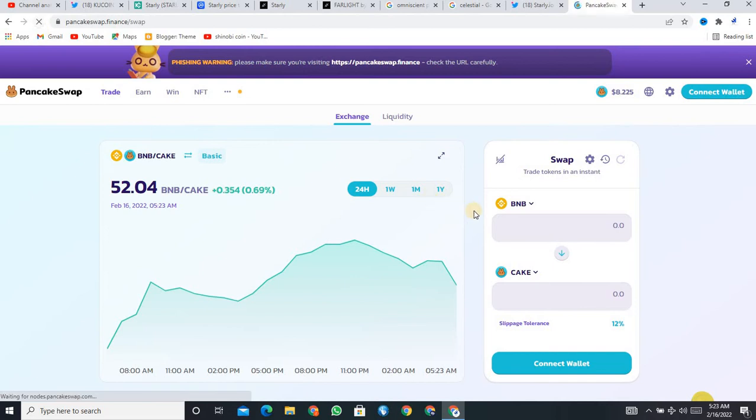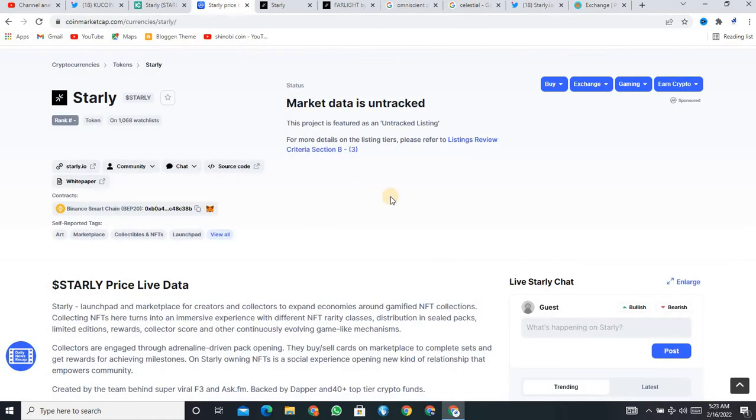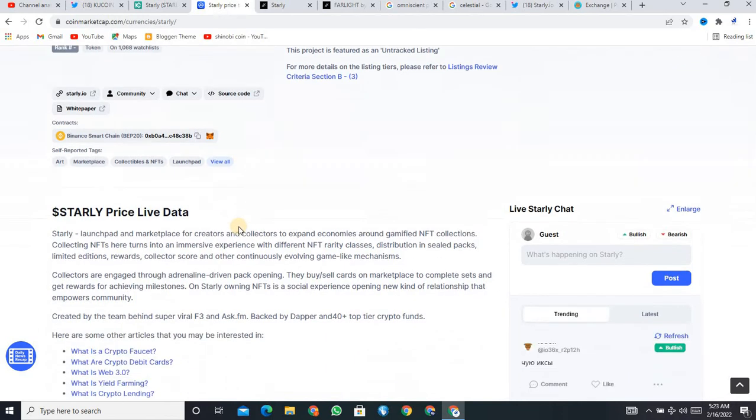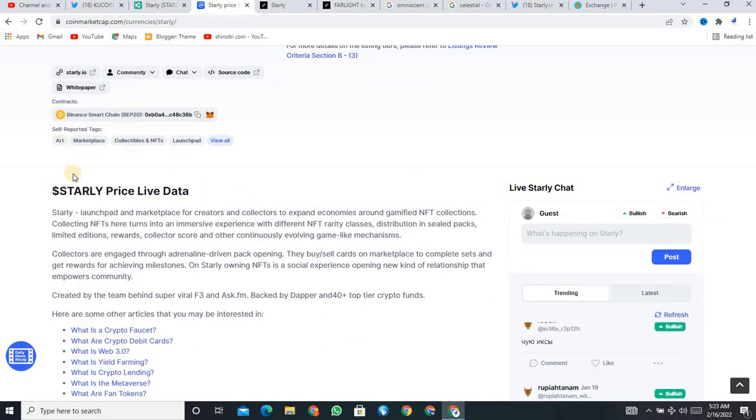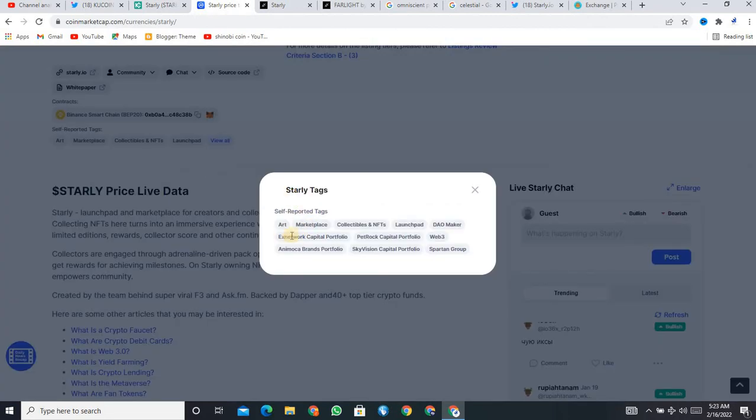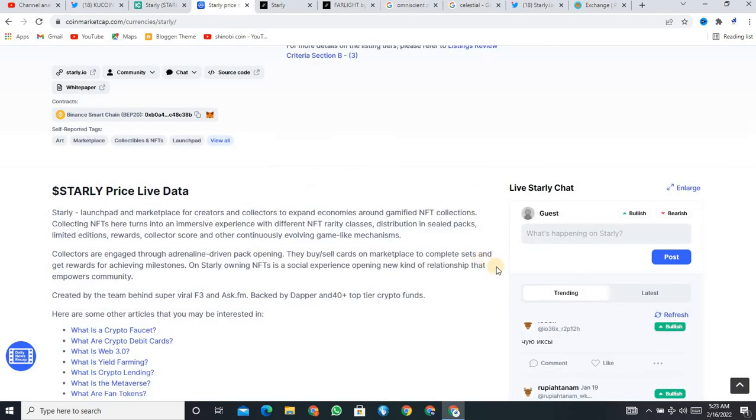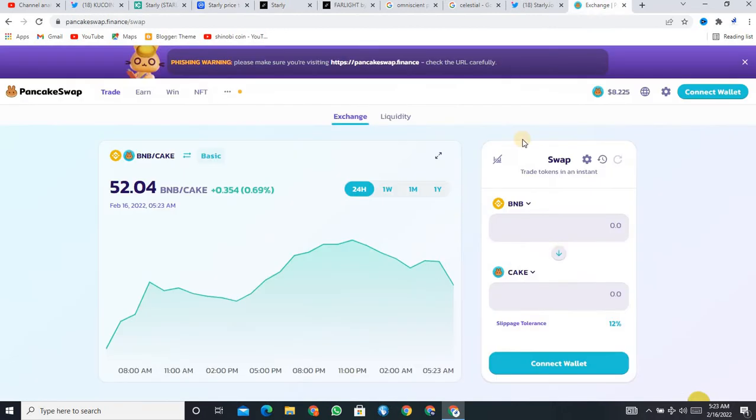So I just want to refresh first of all, and you can see if you look at this one project, I just want to clear this one point. How can you buy before listing? So if you look at the main tags of this one project, you can see this is art marketplace, collectibles and NFTs, Launchpad, NDO makers, EX network, capital portfolio, Pitrock capital portfolio, Web3 and Moko brand portfolio, Sky version and capital portfolio, and Spartan group. So this is a pretty good project for us, and we must participate in this one project.